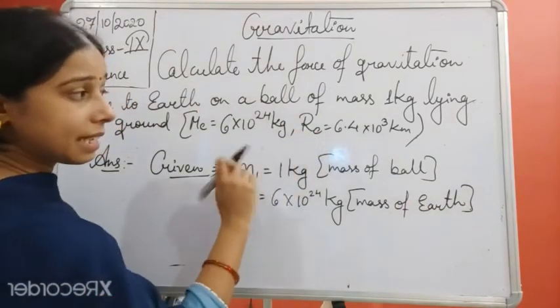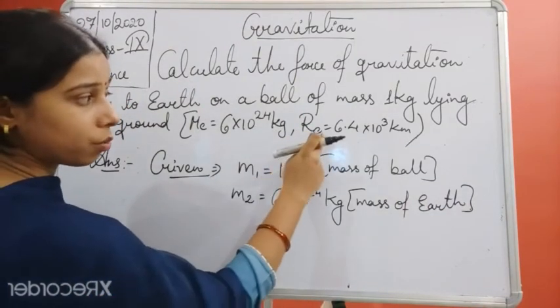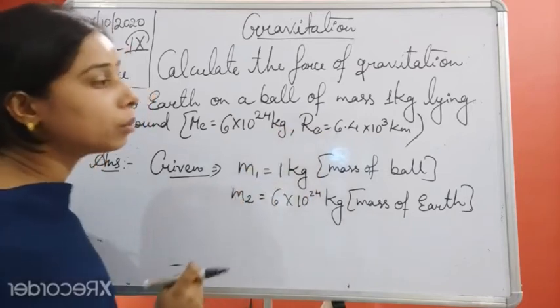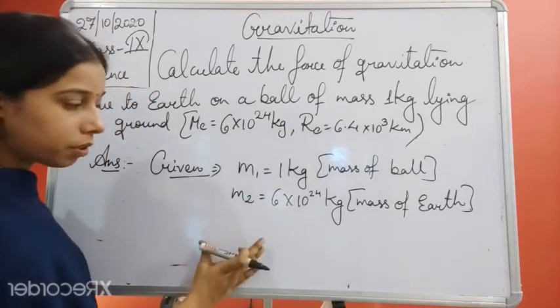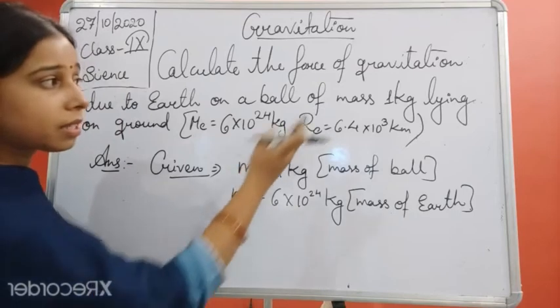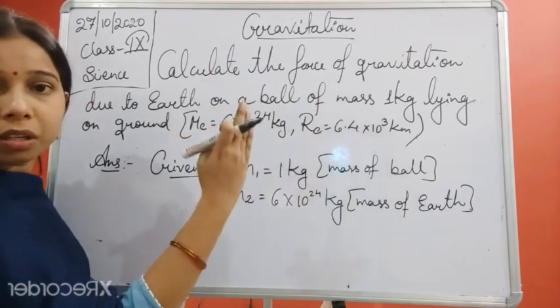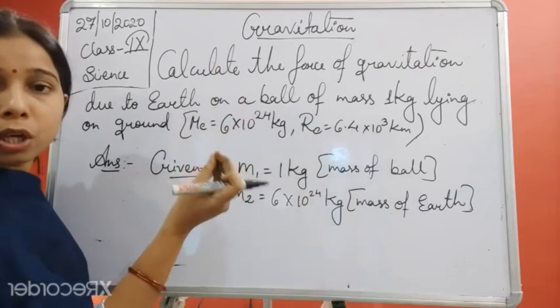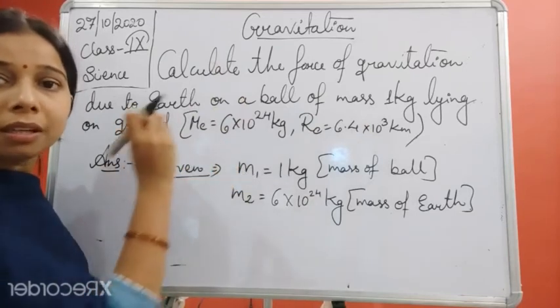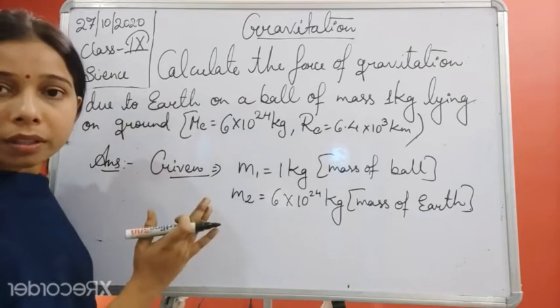Now the distance between these two, the radius of the Earth. Here we are talking about the distance between the object and the Earth, because it is lying on the Earth itself. So we are talking about the radius of the Earth from the center. From the center to the ground, that is the radius only.